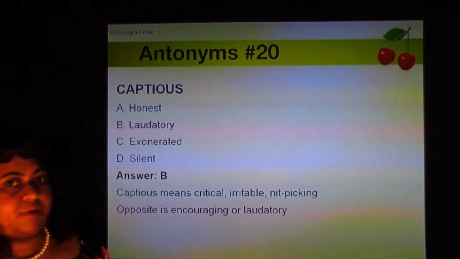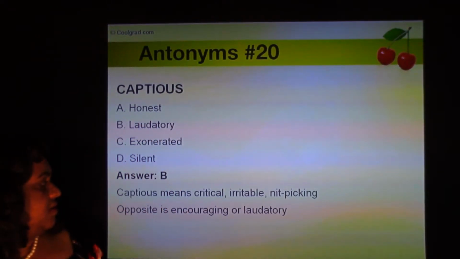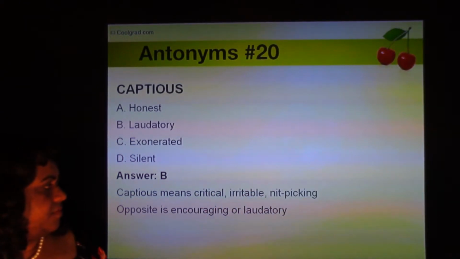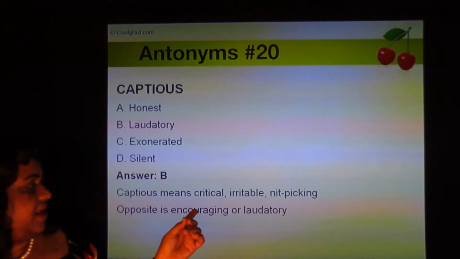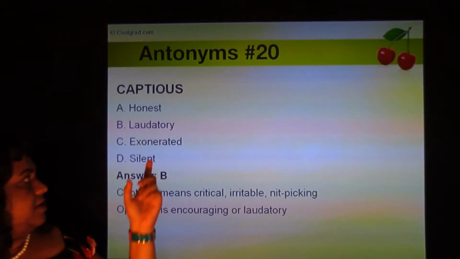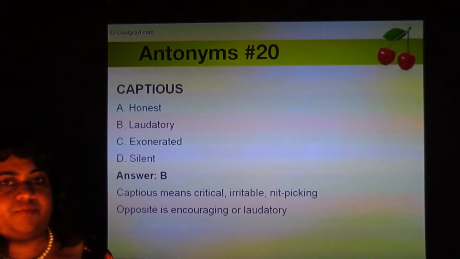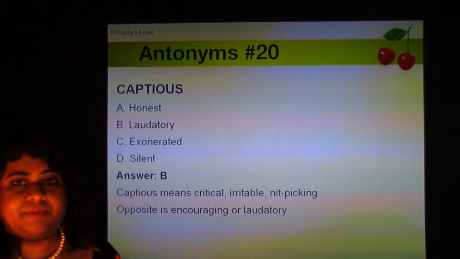Captious. The four options are honest, laudatory, exonerated, and silent. Captious means critical, irritable, nitpicking. The opposite of that is encouraging, or laudatory. Laudatory means when you praise someone, you're being encouraging. Think about the word applaud.